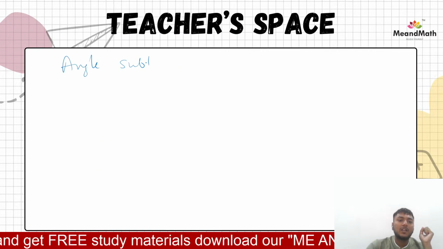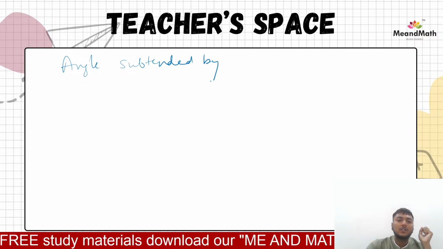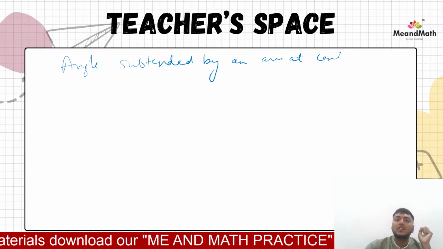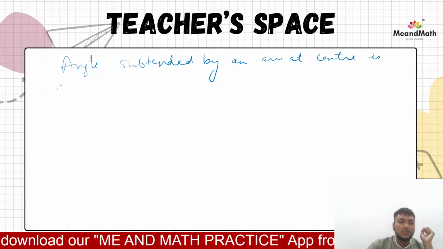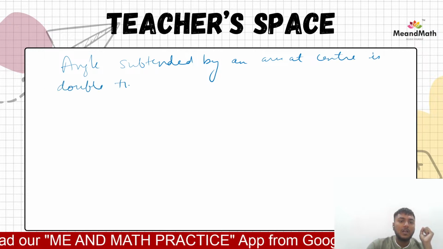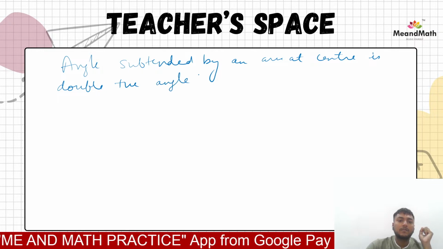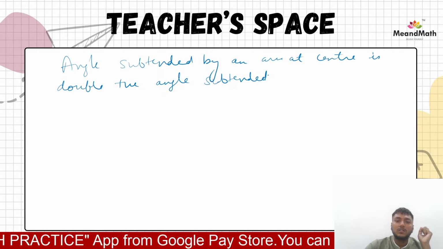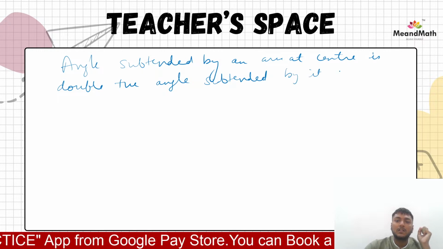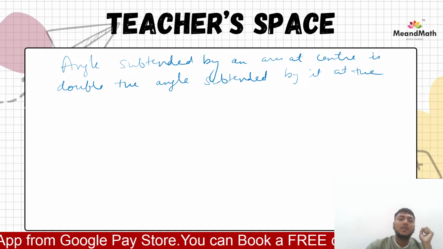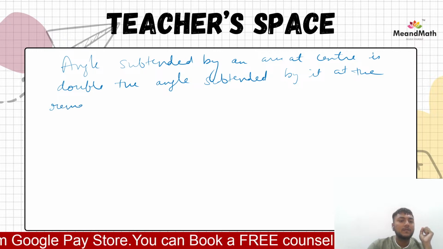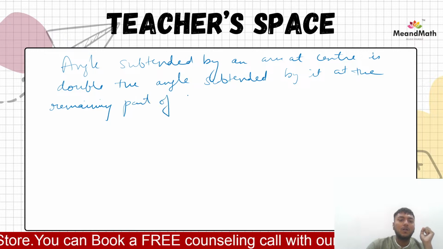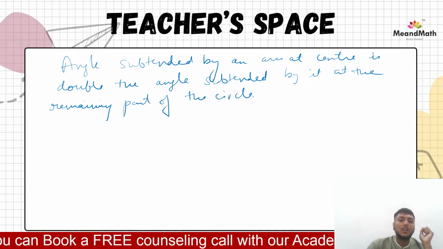The angle subtended by an arc at the center is double the angle subtended by it at the remaining part of the circle, right?